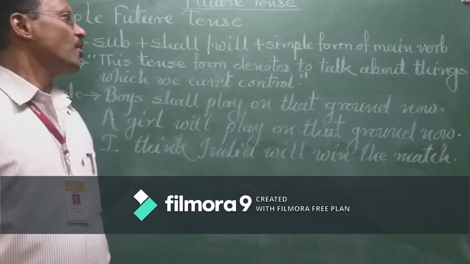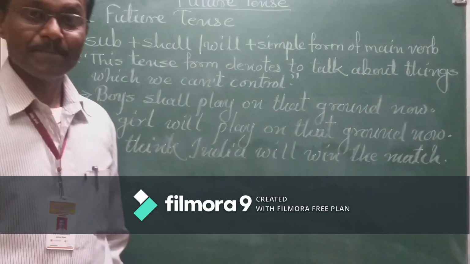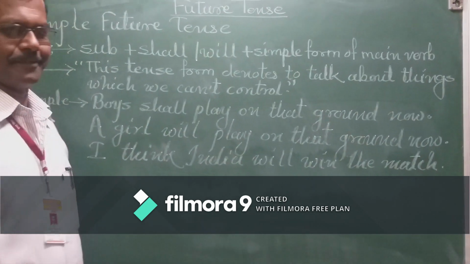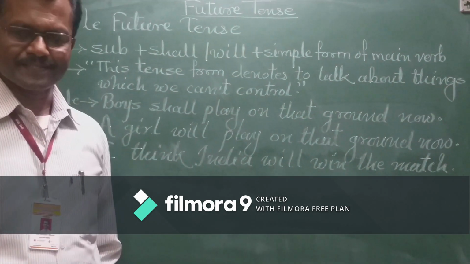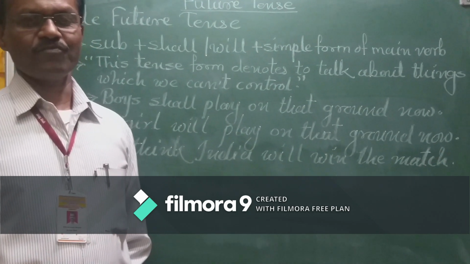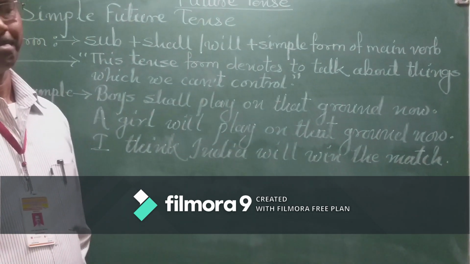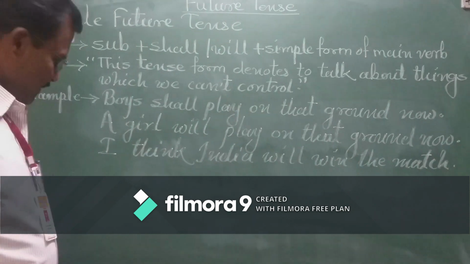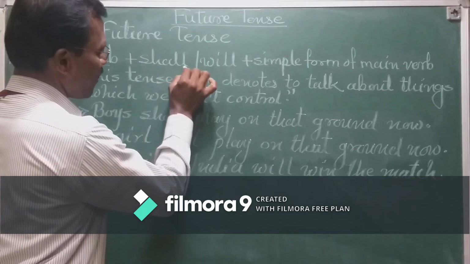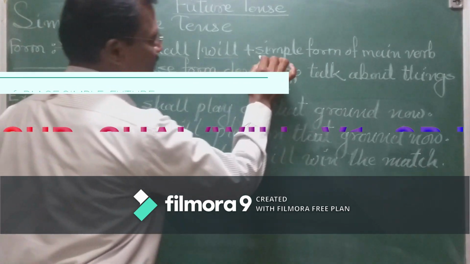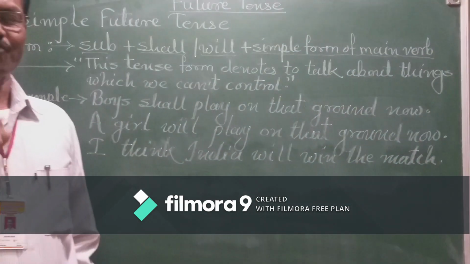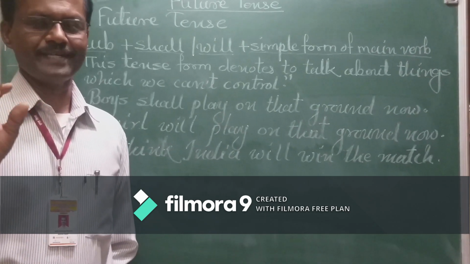Friends, today we see only two subkinds of tense: simple future tense and future continuous tense. On the blackboard, you can see the form of simple future tense, the example of simple future tense, and the expressing of the simple future tense. The first form is: subject plus shall or will plus the simple form of the main verb. This is the formation of simple future tense.